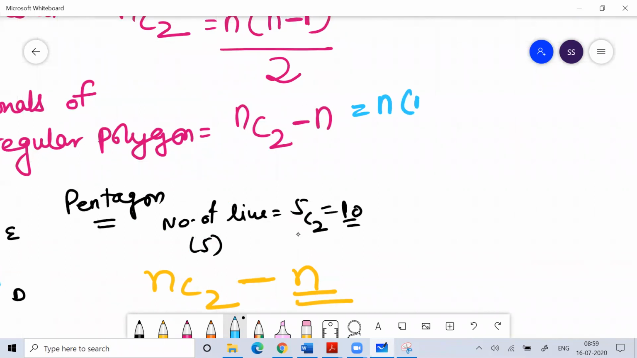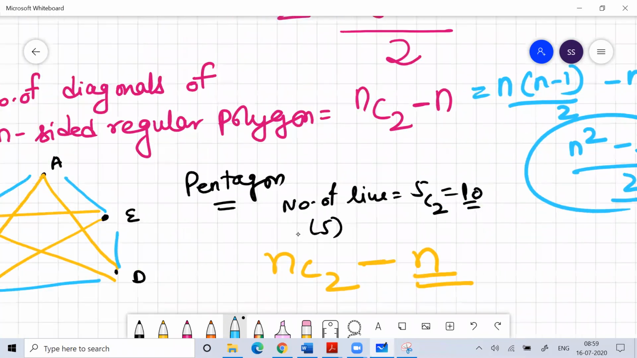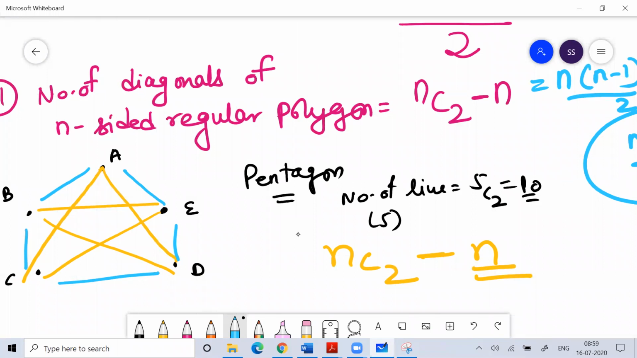nC2 is n into n minus 1 by 2, minus n. If you solve this, you'll get n squared minus 3n by 2. This is the other formula you can remember for the number of diagonals of an n-sided regular polygon: n squared minus 3n by 2. Basic understanding is important for these calculations. If we are good in basic understanding, we can solve the question very easily.